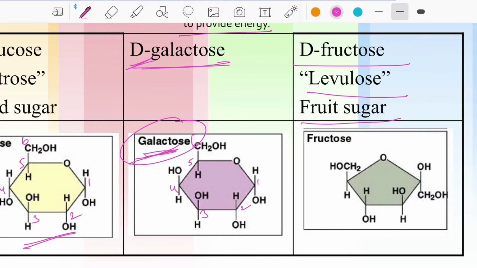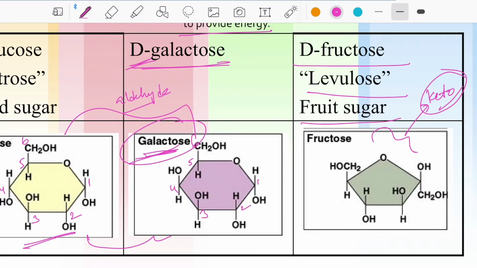Here we can observe the structural difference, because these two have aldehyde groups and this one has the keto group. Fructose consists of a keto group. So there is a structural difference when presenting it. This is carbons 1, 2, 3, 4 and 5.